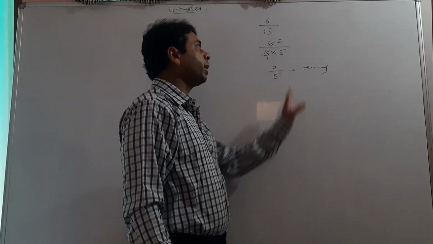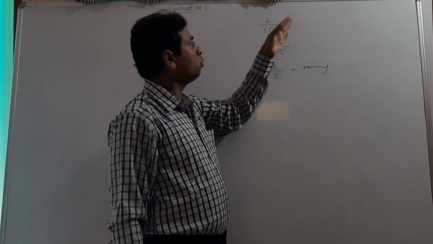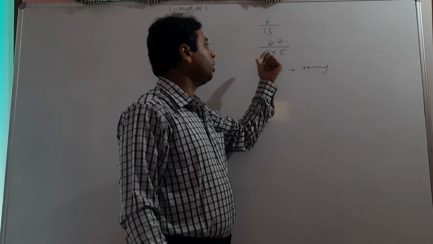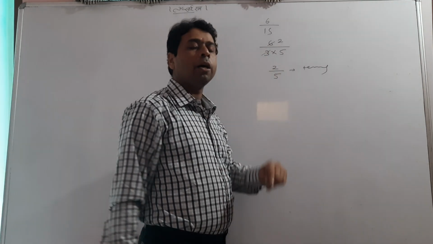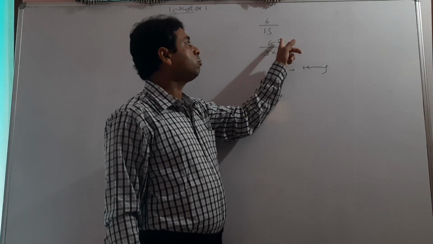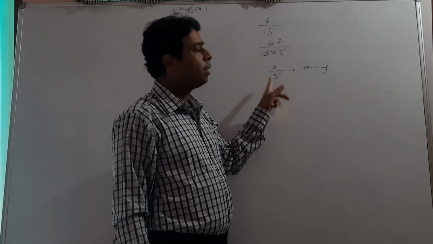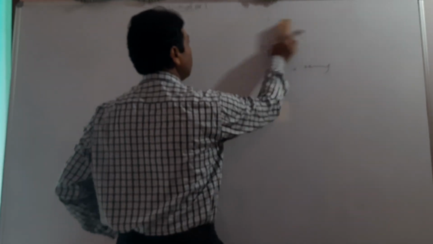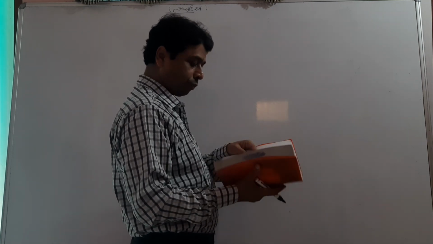It might come in the exam, because in a few questions we have to cancel like that. Students normally do not see the cancellation portion, and they take the decision that if 3 is coming as a factor in the denominator, it is non-terminating repeating. But 3 will cancel with 6 and it will be 2 by 5. Now see the denominator, only 5 as a factor, that's why it is a terminating decimal. Okay, student, this was good enough for this first question. So please do the same in further questions.